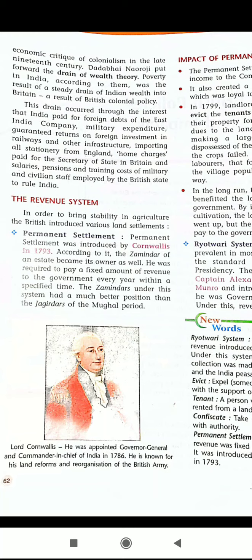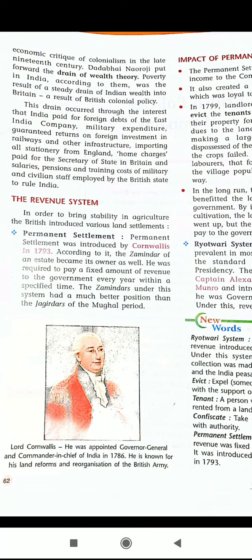So the first way is the payment of foreign debts; the second way is company military expenditure. Another is guaranteed returns on foreign investment in railways, where they got paybacks from their investment in railways and other infrastructure.